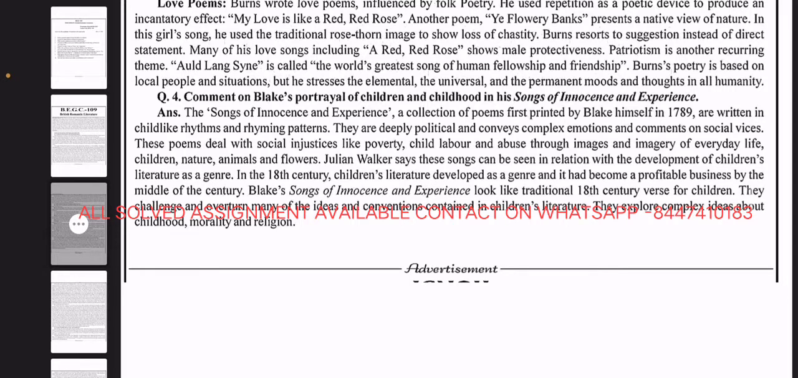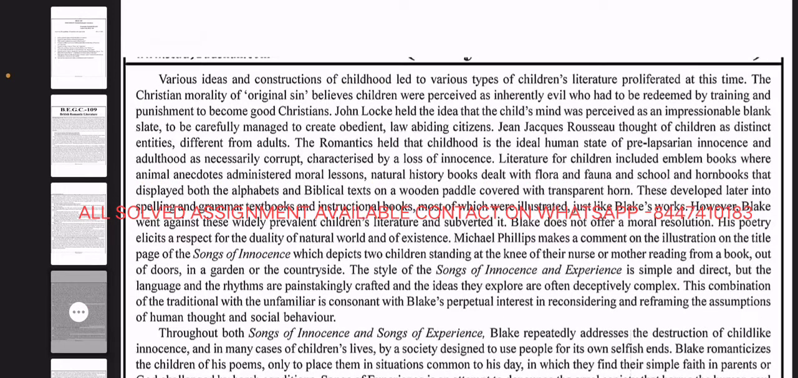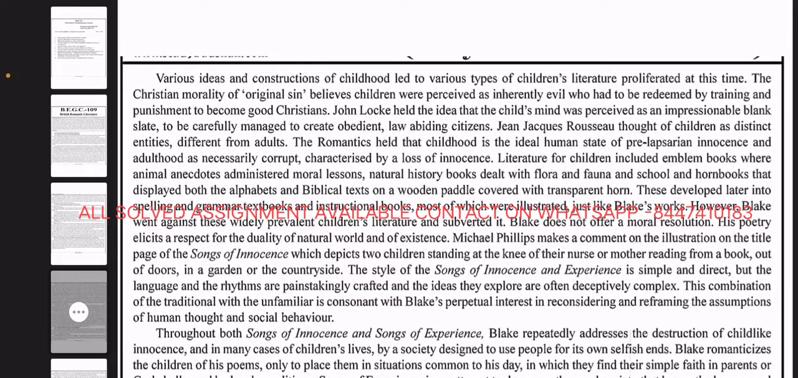Blake's Songs of Innocence and Experience looked like traditional 18th century works for children. They challenge and overturn many of the ideas and conventions contained in children's literature. They explore complex ideas about childhood, mortality, and religion. Various ideas and constructions of childhood led to various types of children's literature proliferating at this time.